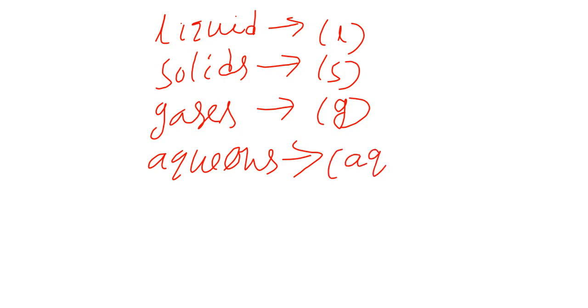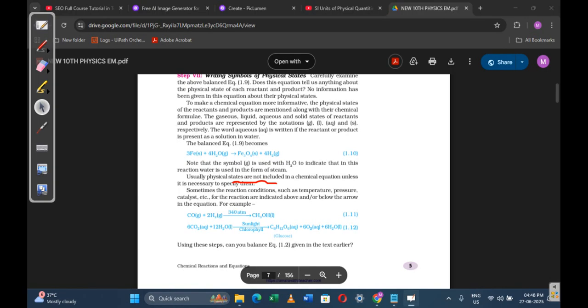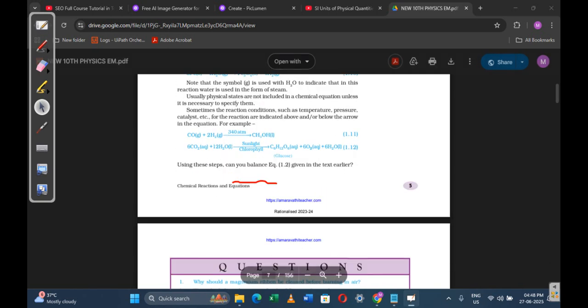When a gas is released as a product, represent this with an upward arrow. Like this we can balance the remaining equations.